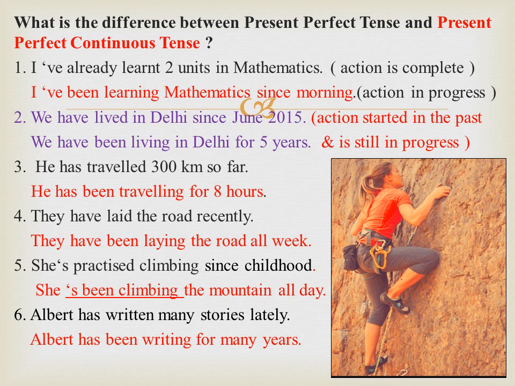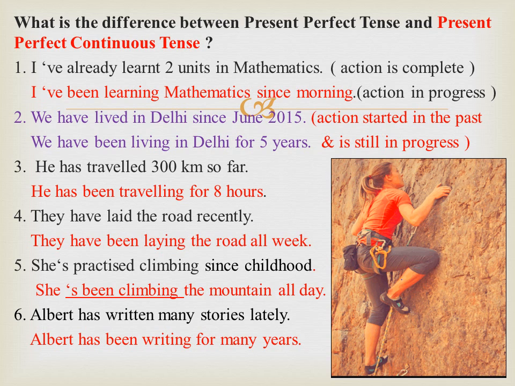But in English grammar, there is a difference. We have lived in Delhi is present perfect tense. The other one is in present perfect continuous tense. Since June 2015 tells you the starting point of the time. For 5 years tells the duration of time.